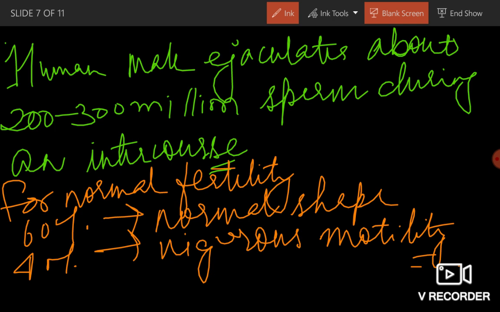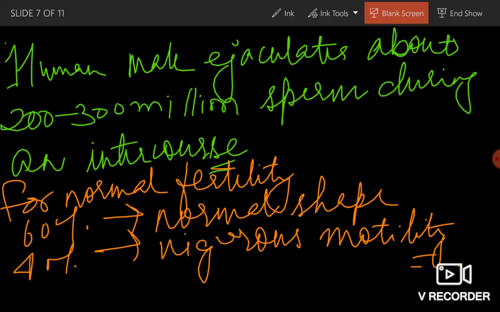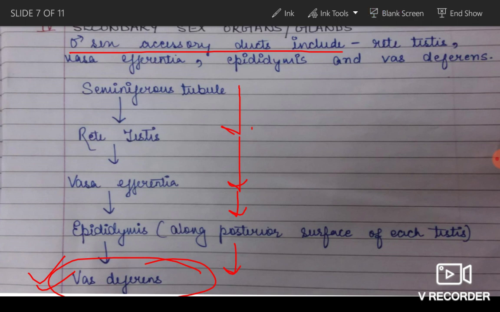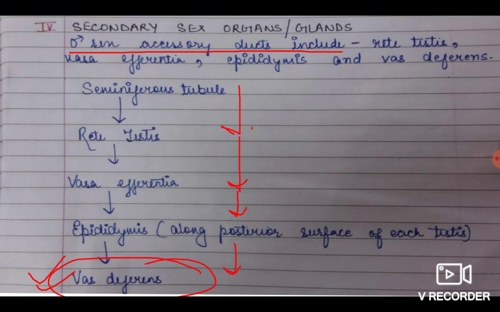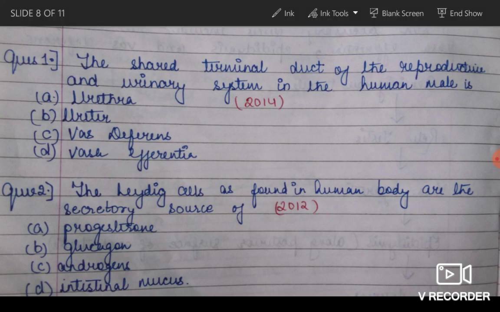So with this, we come to an end of the male reproductive system. Taken the screenshot? Okay. So we come to an end. Now we have the MCQs. You can see the MCQs. Leydig cells will secrete what? Androgen.